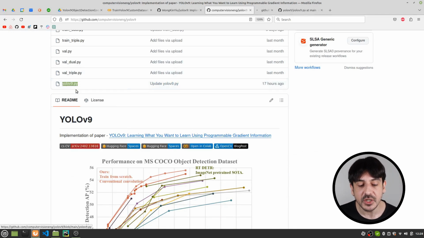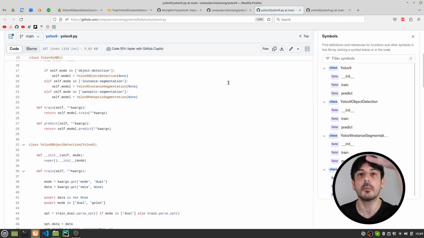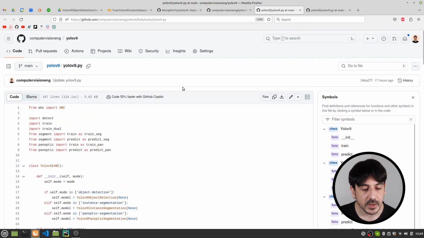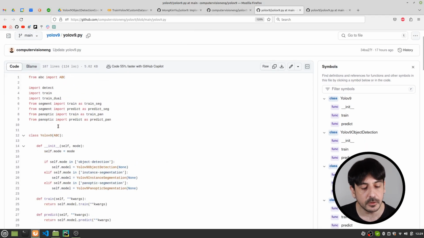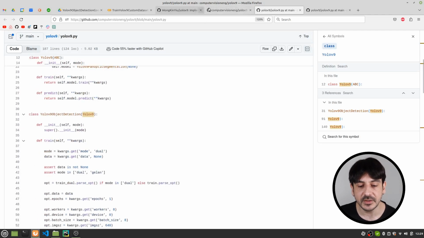This is a file which is going to make the process of training this object detector much easier, much simpler, much more straightforward, and I'm going to show you exactly how later on in this tutorial. For now, just remember that I created this file, and it has a few functions and a few classes, which make the process much simpler.